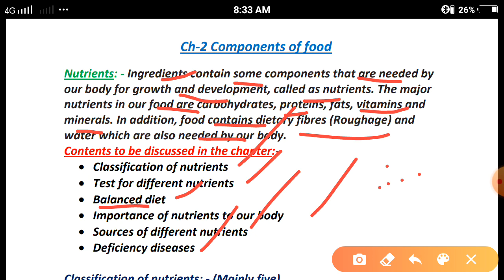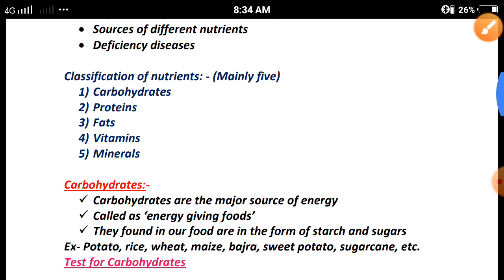Sources of different nutrients: what are the different sources from where we are getting different nutrients, that we will discuss in this topic. Deficiency diseases. What is the meaning of deficiency? The lack of a particular thing in our body is called deficiency. If we are suffering due to the lack of a particular element in our body, a deficiency disease may occur. That we will discuss in this chapter.